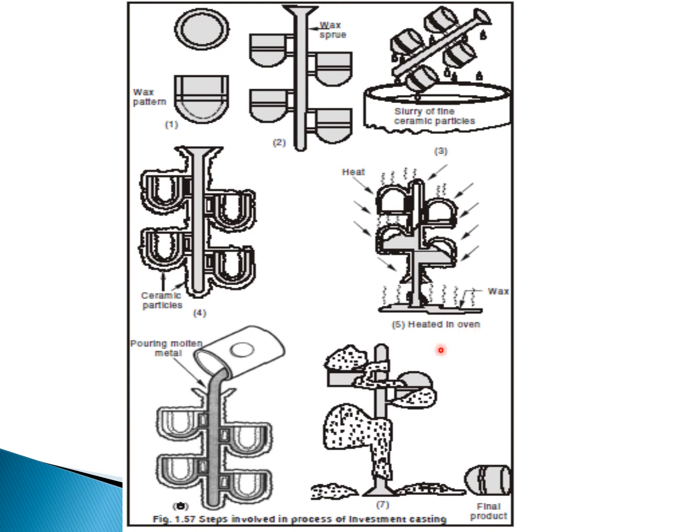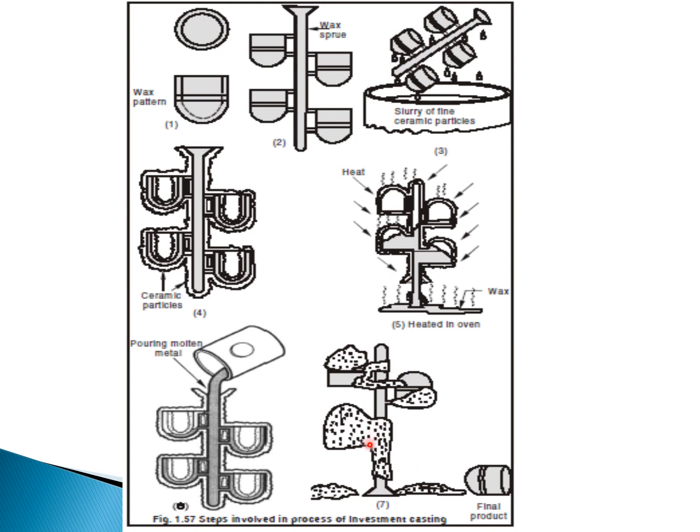After that, we decrease the temperature of this whole object and turn it back, and pour molten metal from this pouring basin. These are ceramic cups only now. Into these ceramic cups we enter the hot molten metal. Then after solidification we cut all these into different shapes. This is the cutting process.